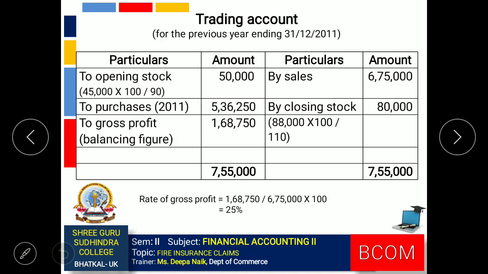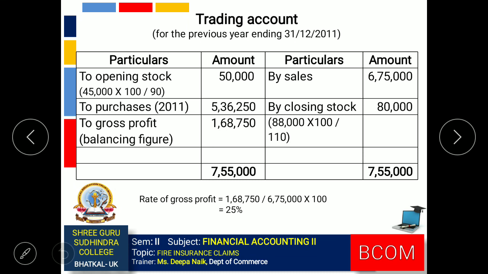Trading account for the year ending 31st 12 2011. To opening stock, value given in the question 45,000. It is undervalued, so we will have to find the correct value. To find the correct value, we multiply it with 100, divide it by 90. So we get the correct value 50,000.